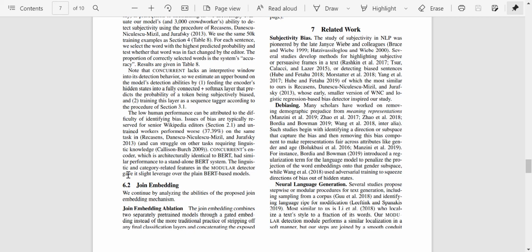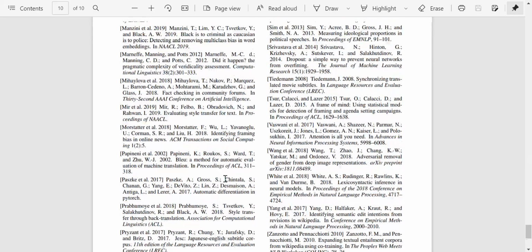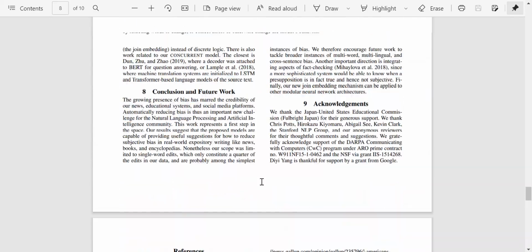So when you added all of these things, then you got additionally better results.